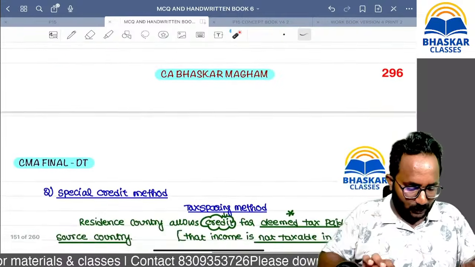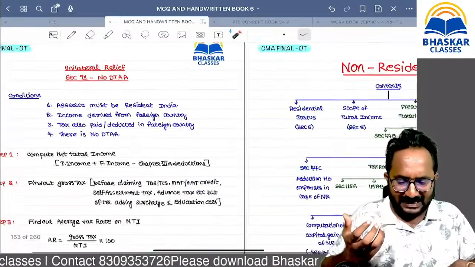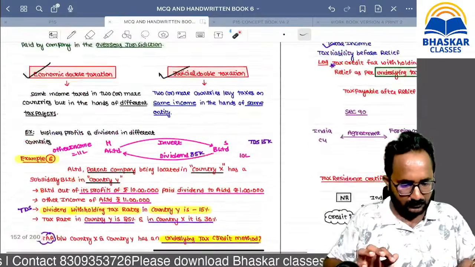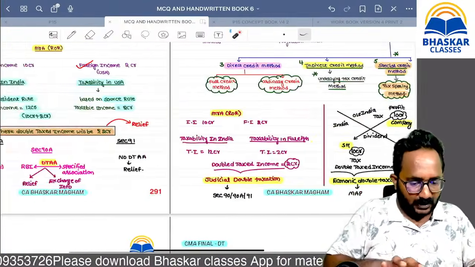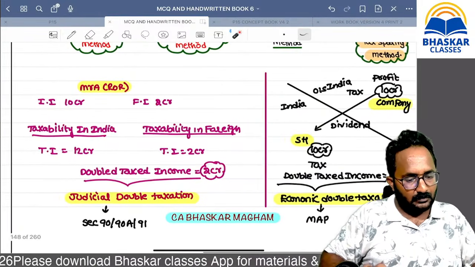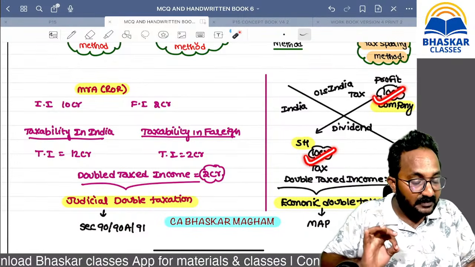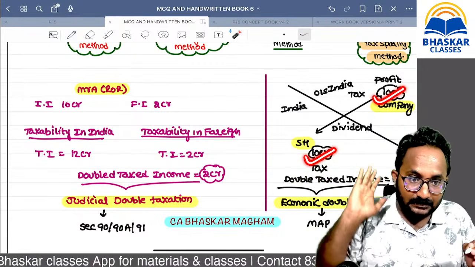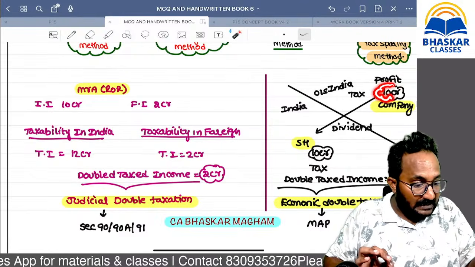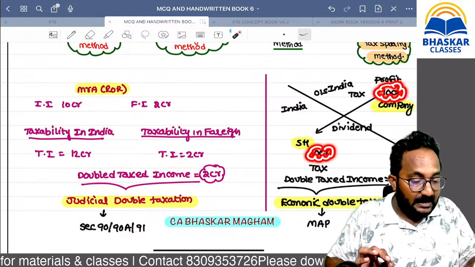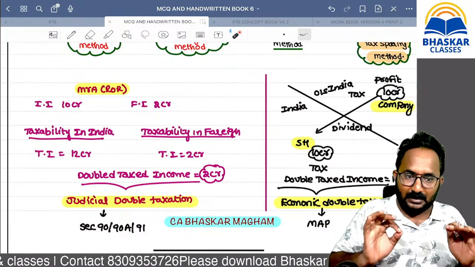Veerraju, that is your exact doubt. One student is asking, sir, what is the logic behind the underlying tax credit? I will tell you. Everyone, just listen. If this entire profit is given as a dividend, it is taxed in both the countries. If the underlying profits are totally given as a dividend, definitely they are taxed in both the countries. Are you clear?